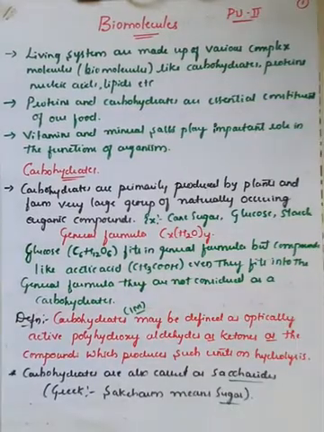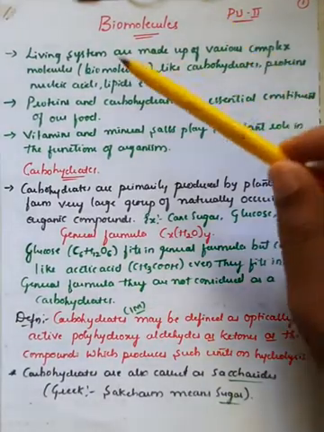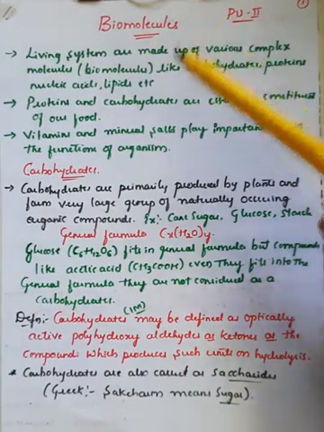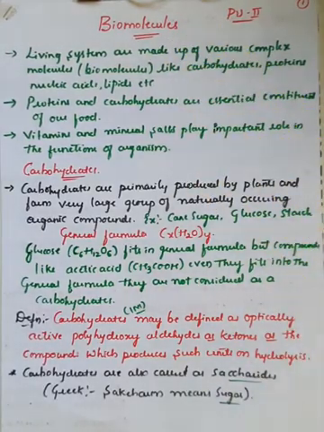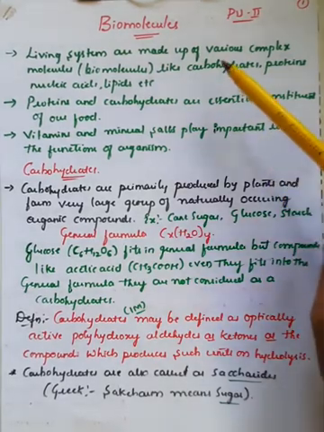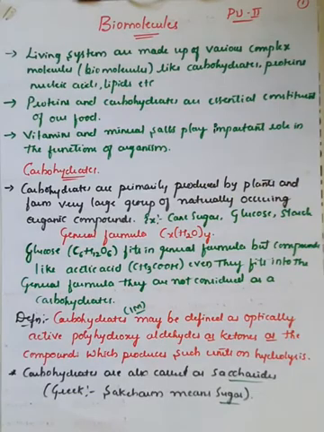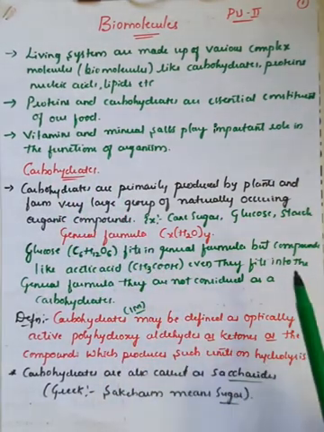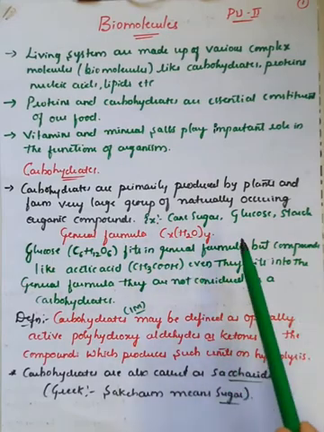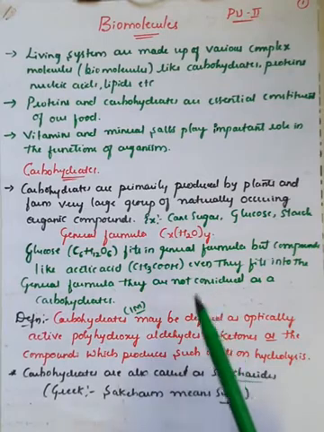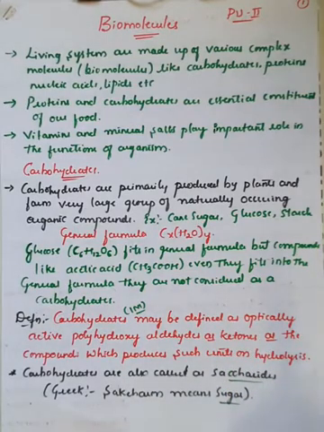The first important thing we have learned today is the general information regarding biomolecules and why they are important, and we have seen different types of biomolecules like carbohydrates, proteins, nucleic acids, lipids, as well as enzymes. Further, there was complete information regarding carbohydrates, which have the general formula CxH2O, and there are some molecules which satisfy this general formula but are not considered carbohydrates.